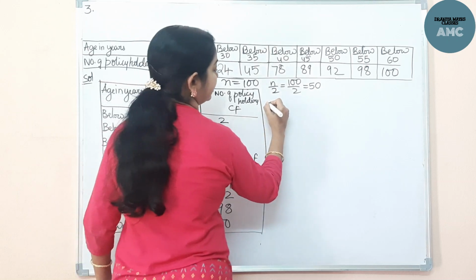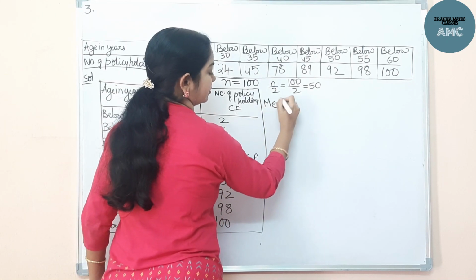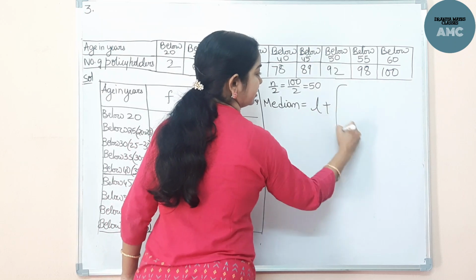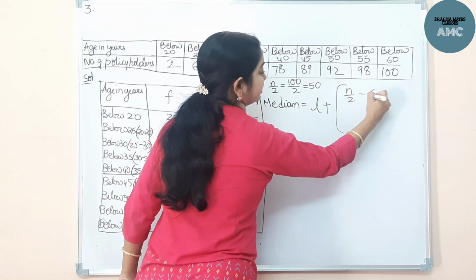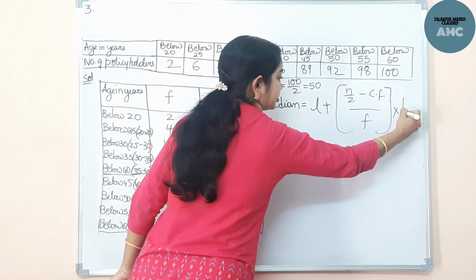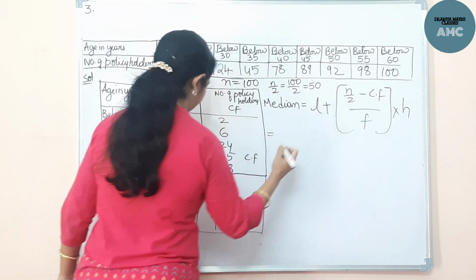Now the median formula is L plus n by 2 minus CF by F into H. What is L here?